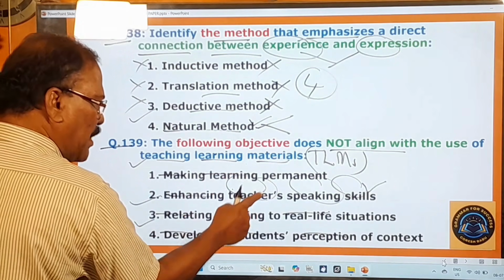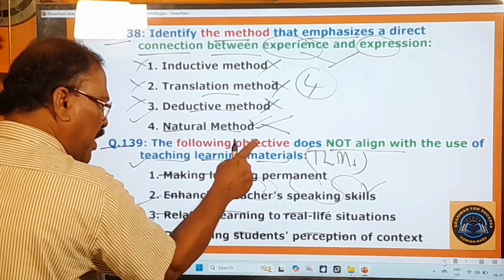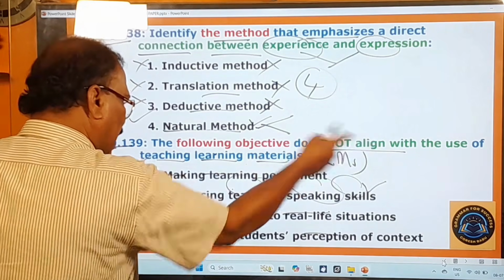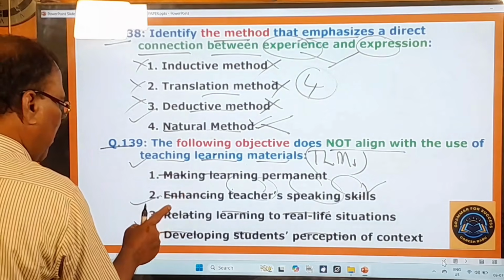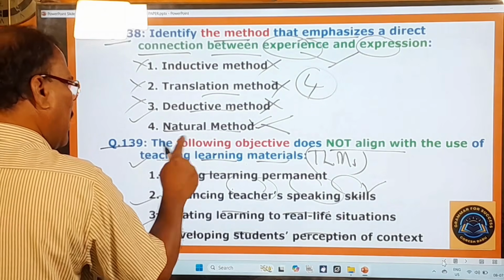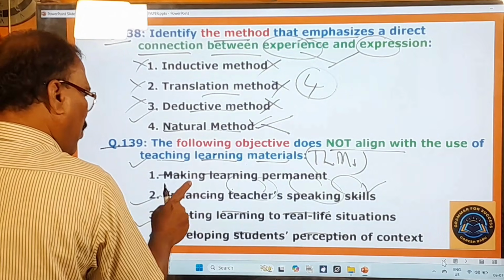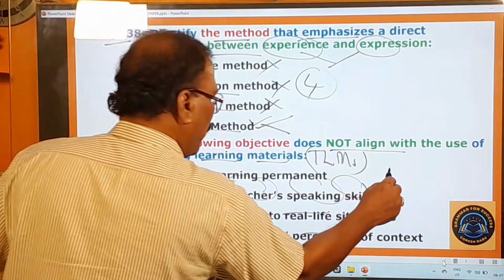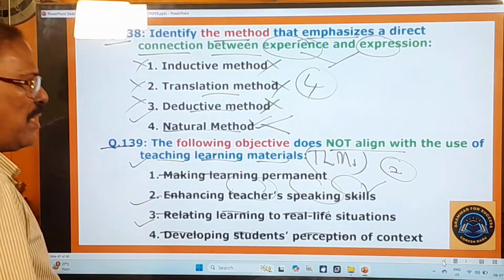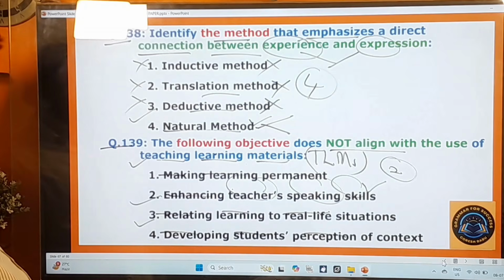This is the objective that does not align with teaching learning materials. So the first one, third one, and fourth one align with teaching learning materials, but only this one does not align, and therefore the second one is your answer. Now you move on to other questions.